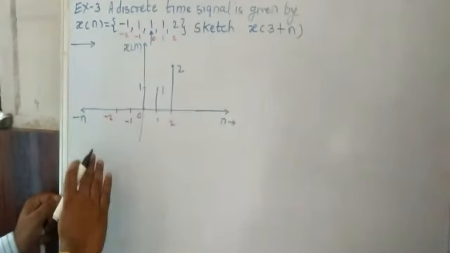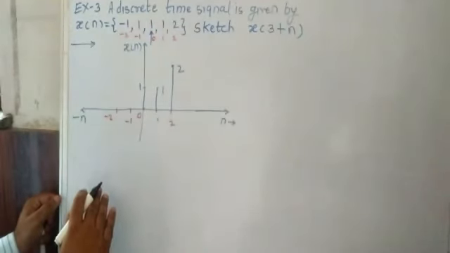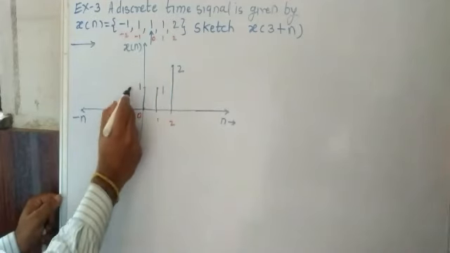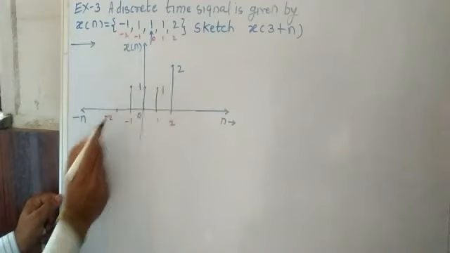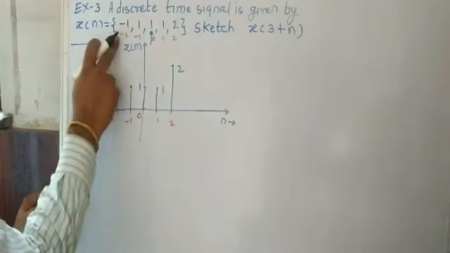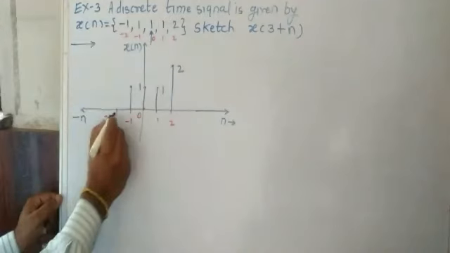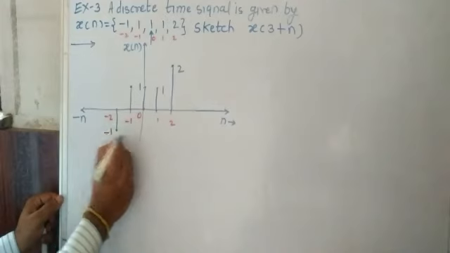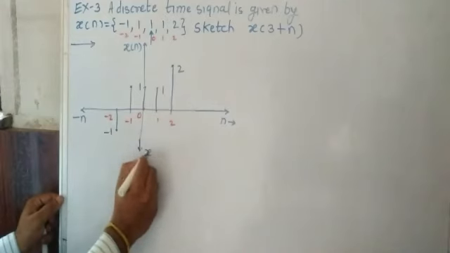Now we will go for the left hand side. For the left hand side, for -1 it is 1. Okay, so at -1 it is 1, it is given. Okay, similarly at -2, what is it? Its value is -1, so that's why -1 is here. Okay, we draw it like this. Okay, here it is x of n.